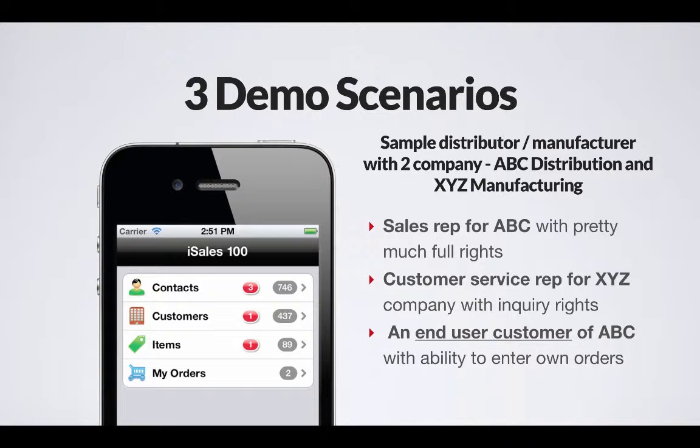So sales rep for ABC company, a customer service rep for XYZ company, we're all under the same parent company, but we have different roles in the organization. And then the third demo scenario that we're going to do is we're going to pretend that ABC company has an end user customer or end user customers, and we want them to have the ability to put their own orders in the system as well.